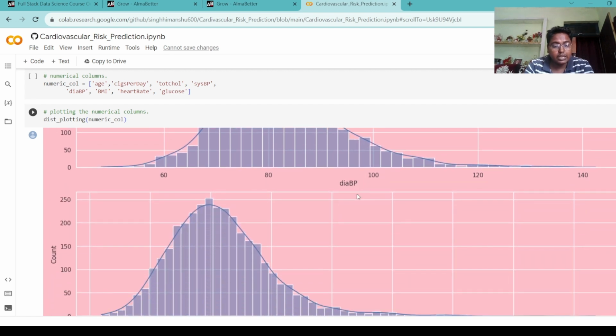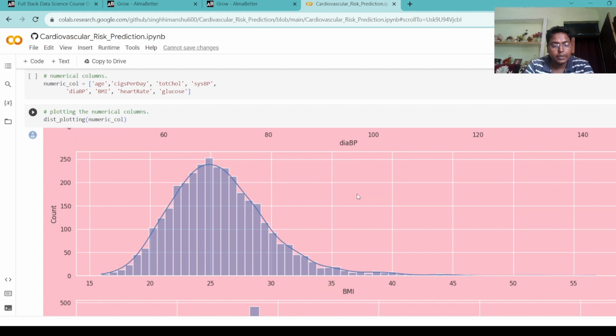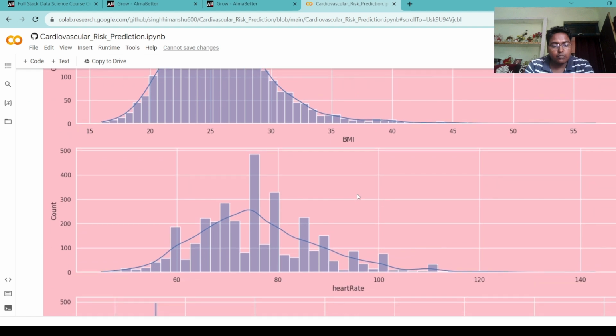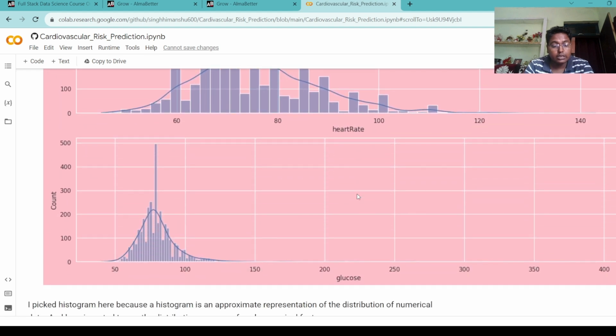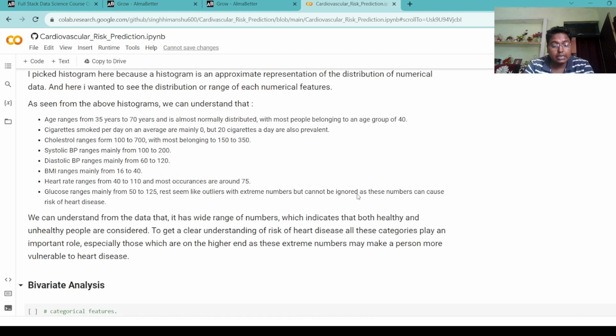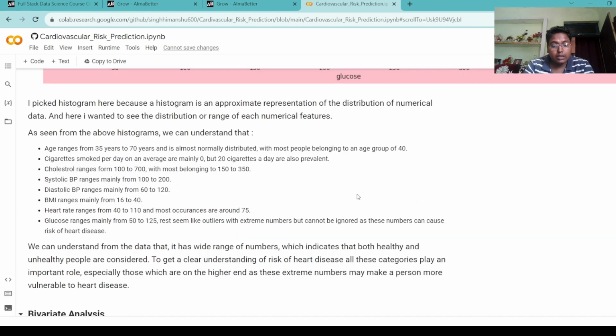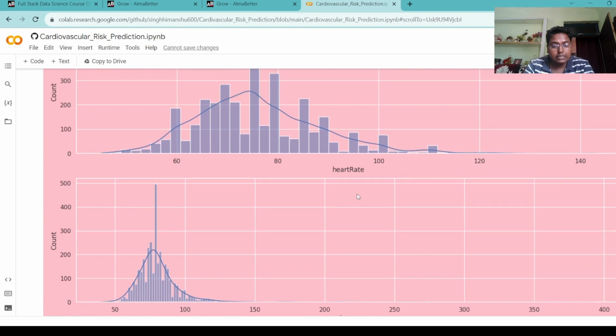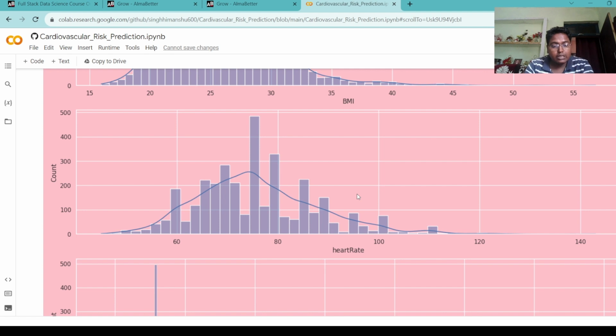Systolic BP ranges mainly from 100 to 200. Diastolic BP ranges mainly from 60 to 120. BMI ranges mainly from 16 to 40. Heart rate ranges from 40 to 100. We can understand from the data that it has a wide range of numbers, which indicates that both healthy and unhealthy people are considered. To get a clear understanding of the risk of heart disease, all the categories play an important role, especially those on the higher end, as extreme numbers may make a person more vulnerable to heart disease.